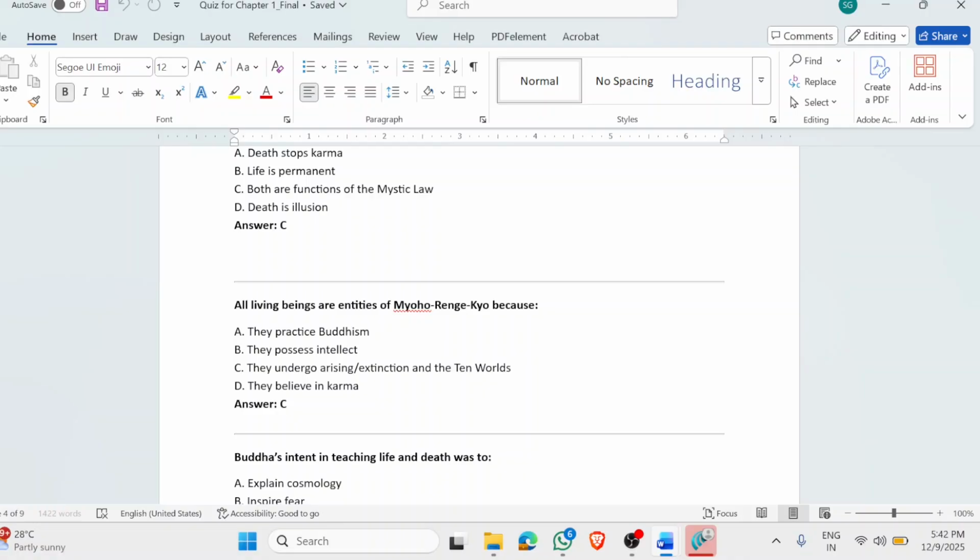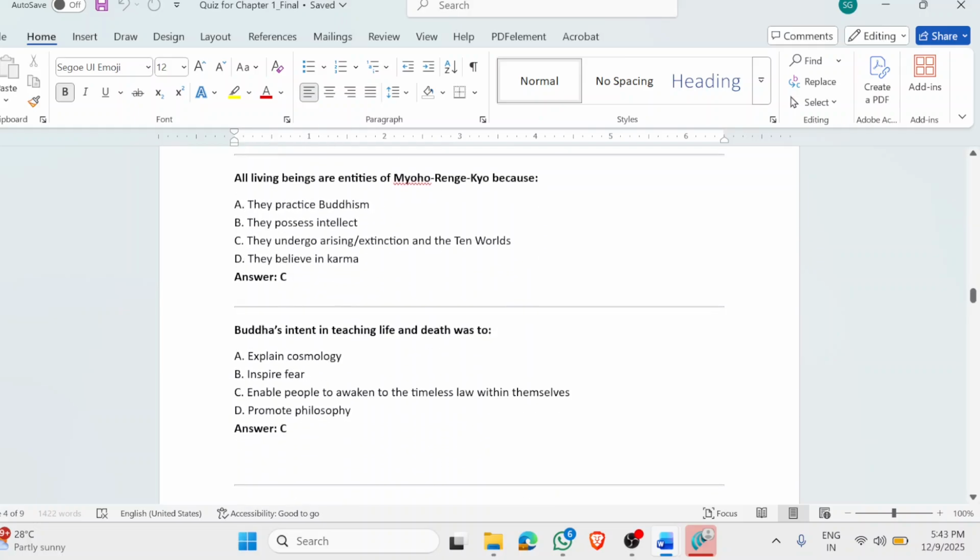The third is that every living being has the capability to display the 10 worlds. So if any organism or anything which has the capacity to display the 10 worlds, and which goes through arising and extinction, will be governed by the mystic law. We can take it the other way around also.